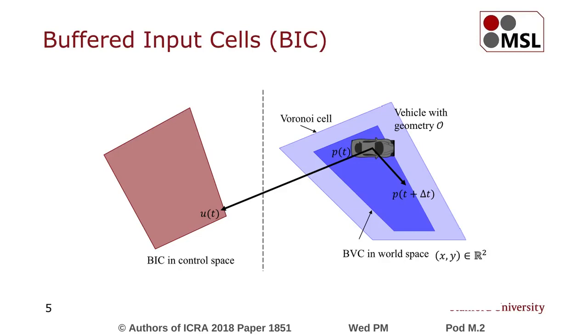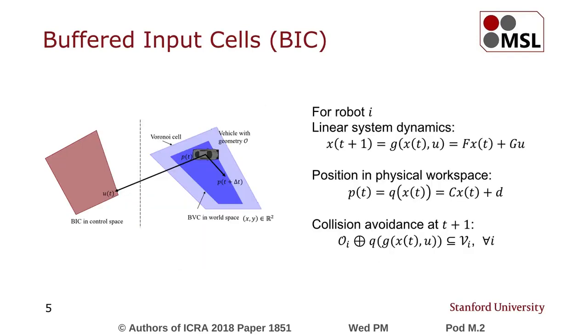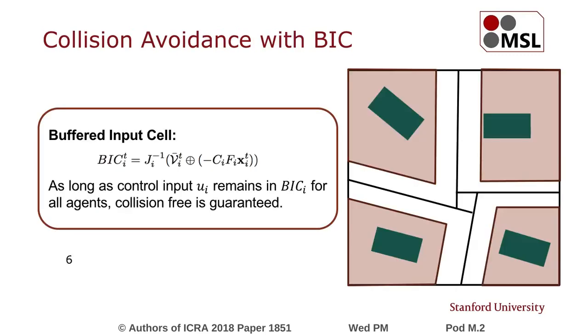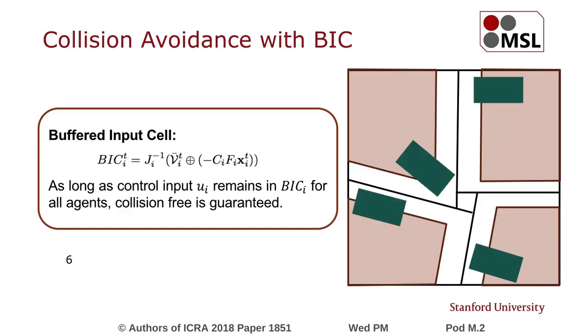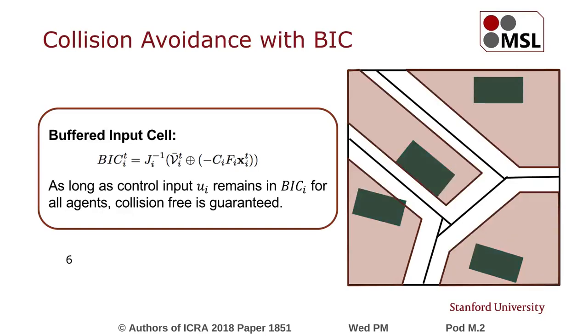Further, we propose buffered input cells, which maps the buffered Voronoi cells into control input space. Given system dynamics, the buffered input cells are computed as shown. We show that as long as control input of all the robots remain in their current buffer input cells, collision-free is guaranteed in next time step. The buffer input cells are updated with new robot positions at next time step.